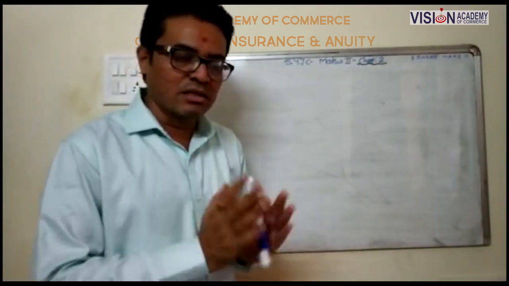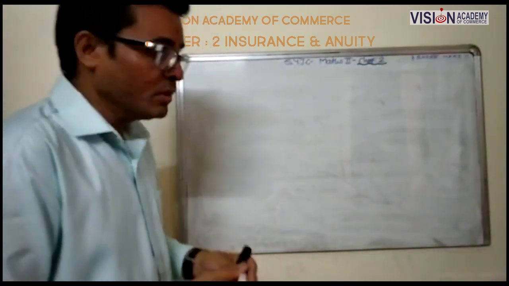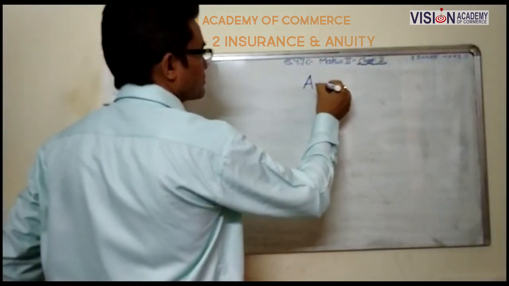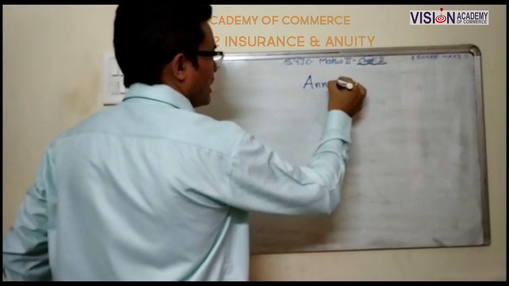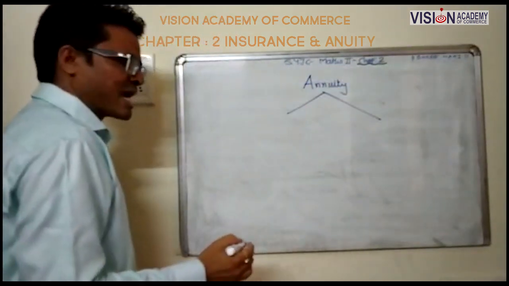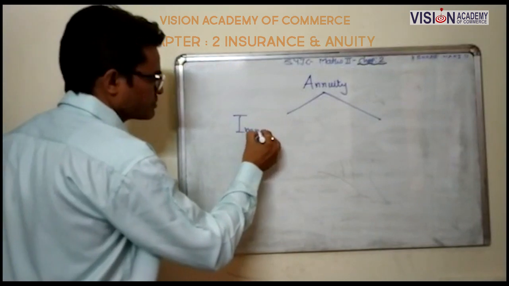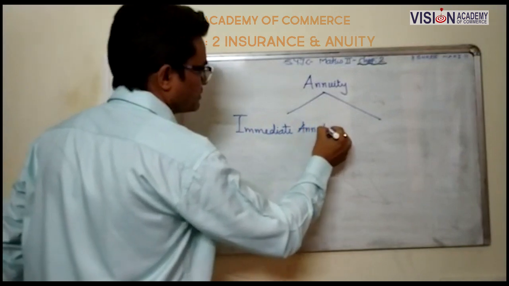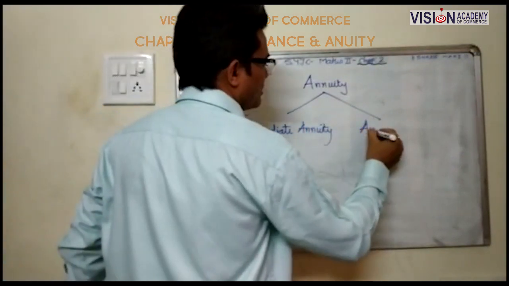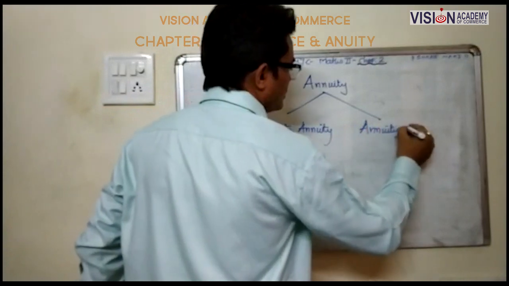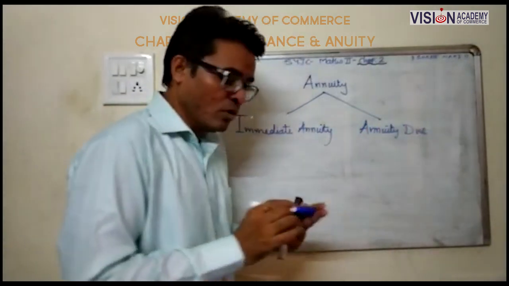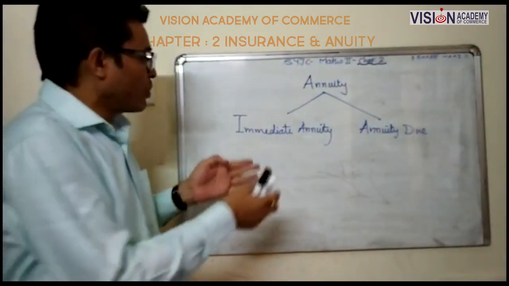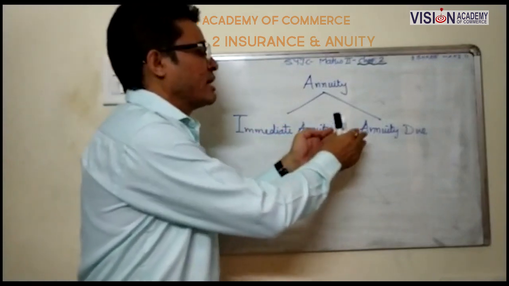So we can easily understand what is annuity, but there are two types of annuity. Listen. Annuity has two types. First one is known as immediate annuity, and second one is known as annuity due. So the most important part, how can we understand what is immediate annuity and what is annuity due.